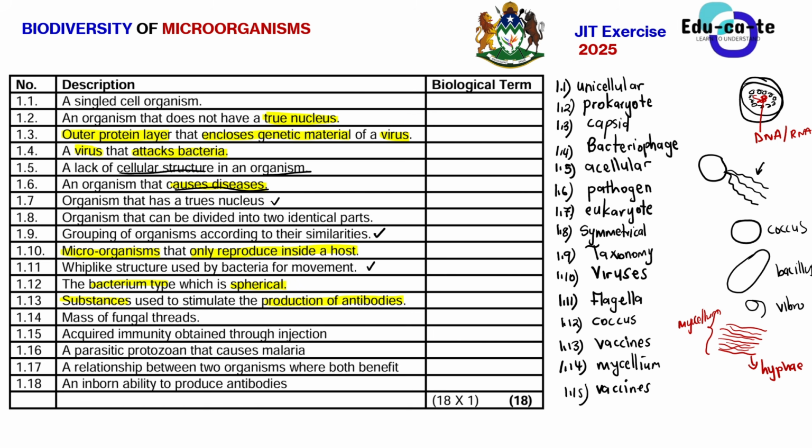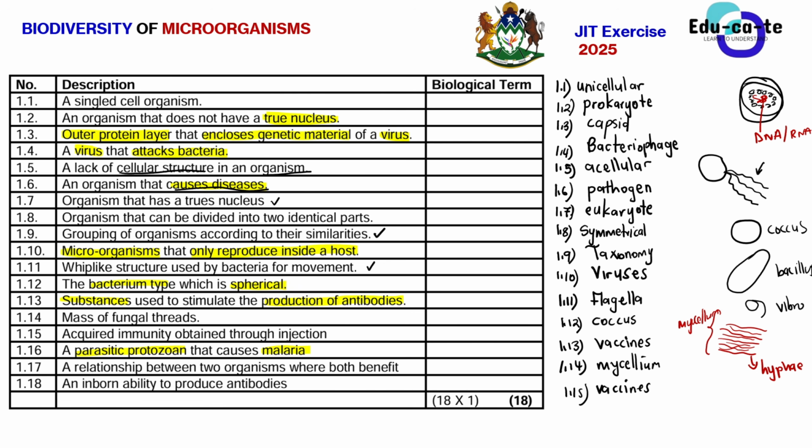Then 1.16 says a parasitic protozoan that causes malaria. Remember that malaria is one of the diseases that is transmitted by the Anopheles mosquito. Most of the time they say avoid getting bitten by mosquitoes, because mosquitoes can transmit malaria to you. The protozoan is basically a protist.